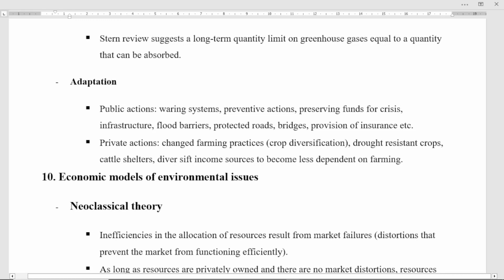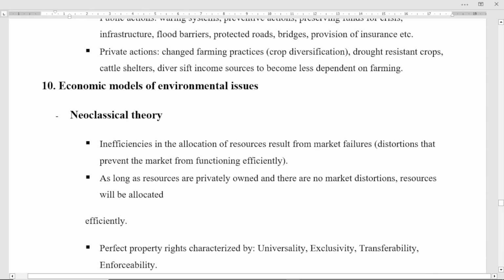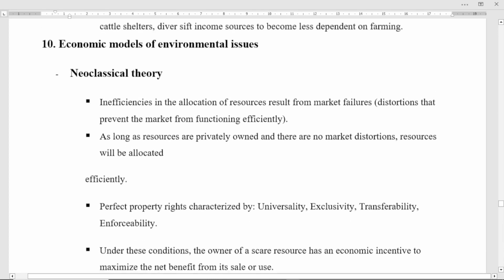For example, maybe change farming practice, or maybe crop diversification, drought resistant crops, cattle shelter, maybe diversify income source to become less dependent on farming. These are some of the adaptations that we are going to use in private, right?